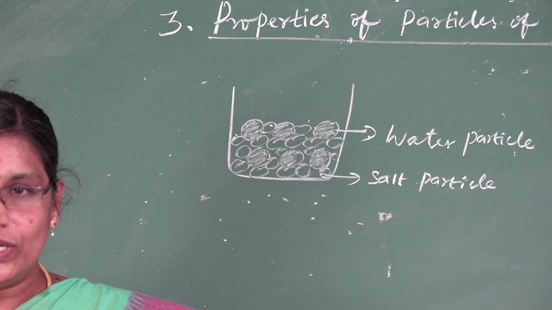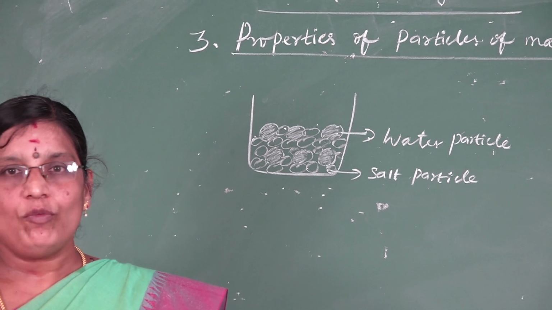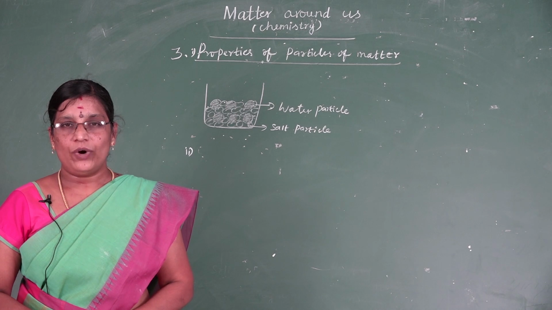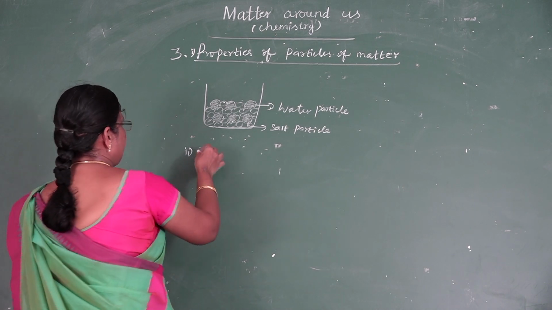From this, what do you understand? We can conclude that particles of matter have a lot of space in between them. The second one is particles of matter attract each other.